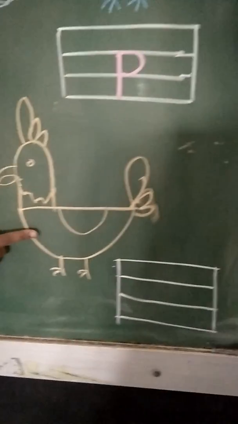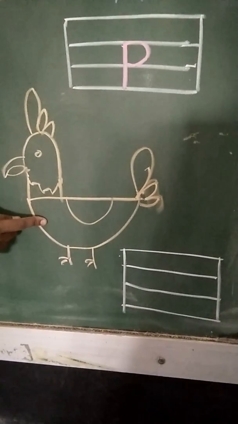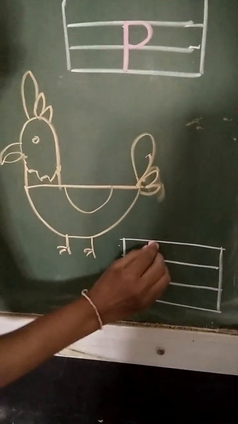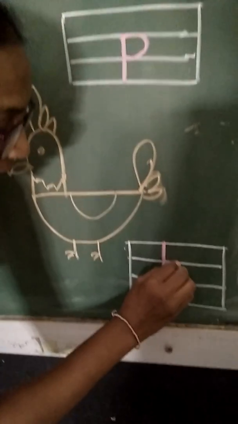Which bird is this? This is hen. What is the first letter of hen? H. H for hen. Write down here. H for hen.